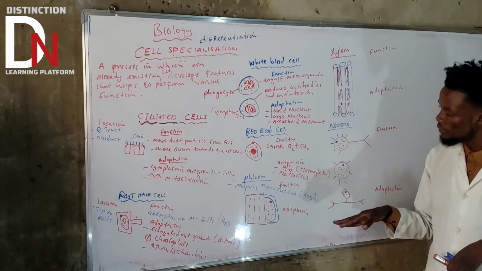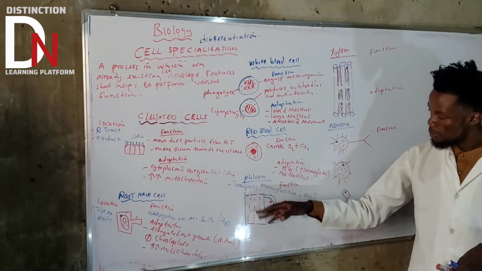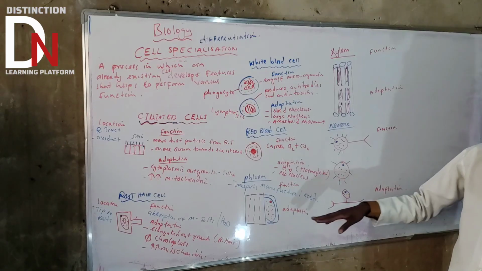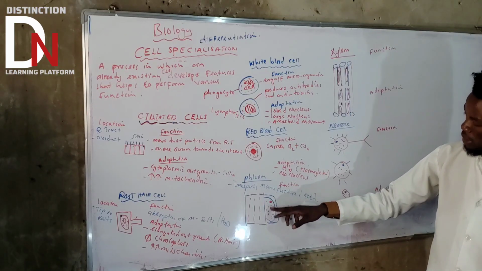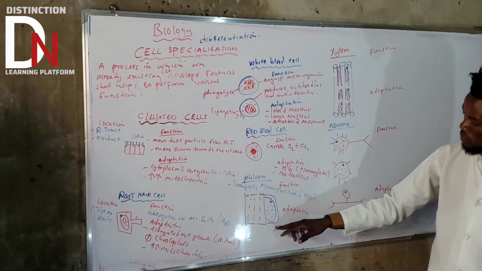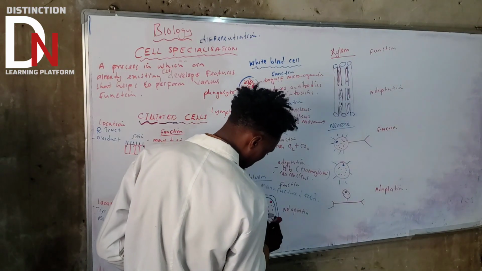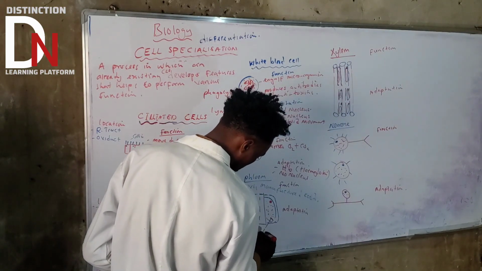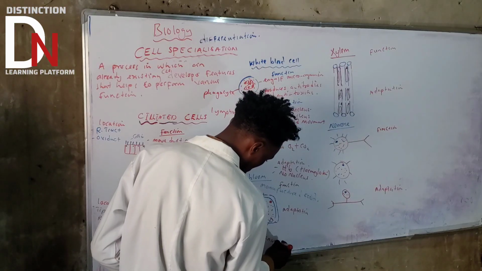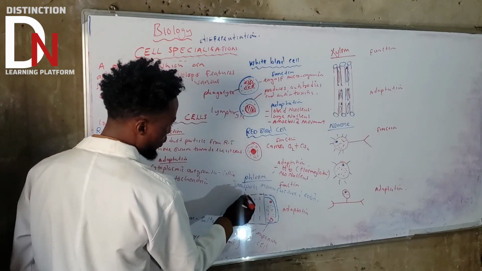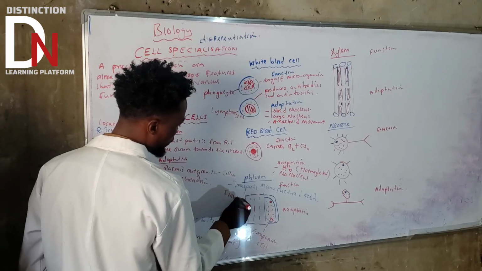Now, if you look at the phloem, it has these adaptive features. As you can see, this cell is what we call a companion cell. As you can see, these parts are what we call sieve plates.